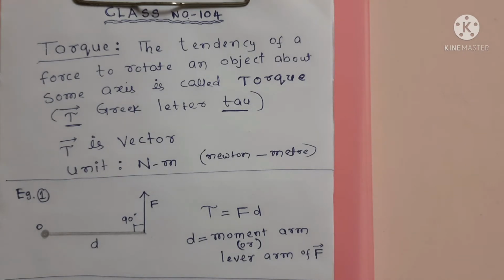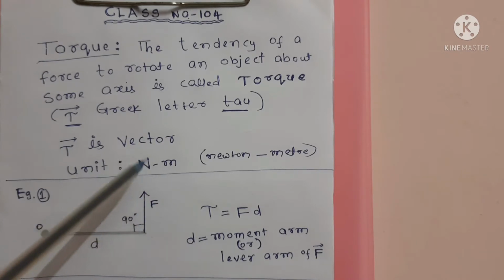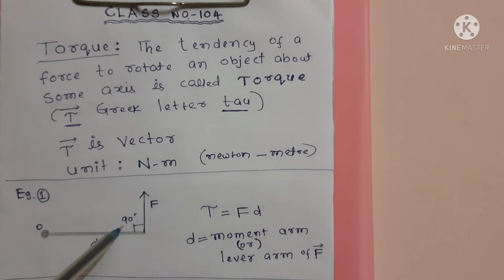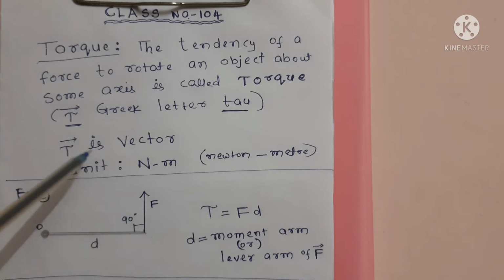See one example here. This is one pencil or one rod. This is point O, fixed. The length of the rod is D. One force is applied here along this direction. It is making 90 degrees with this rod. So what happens? This is fixed. You are applying the force at the end, so it will rotate like this, in the counterclockwise direction.